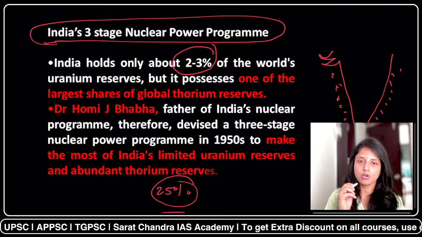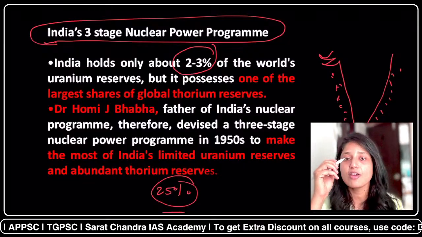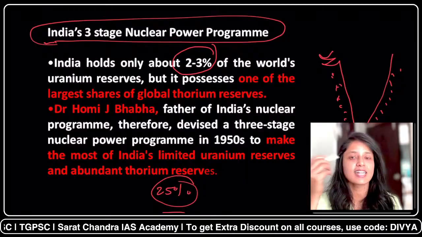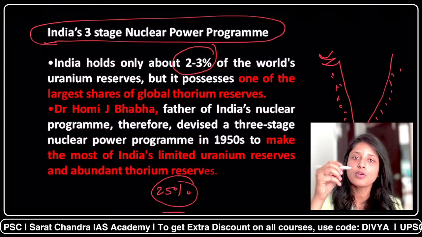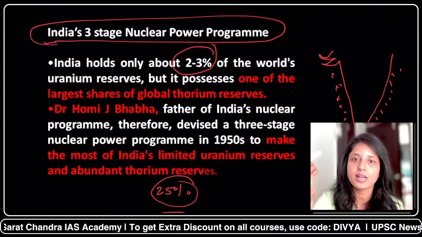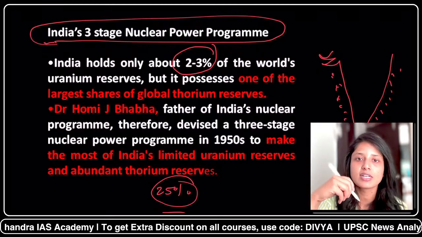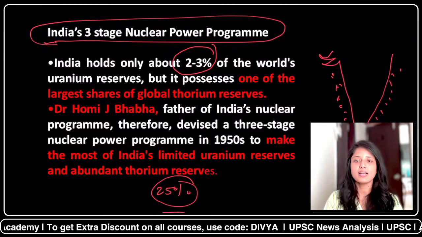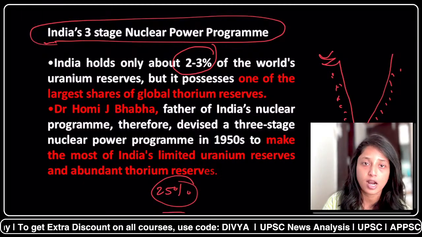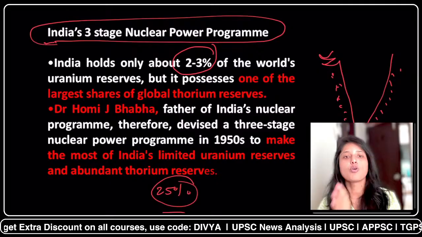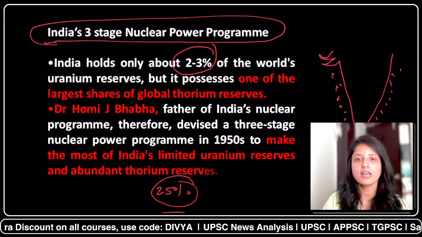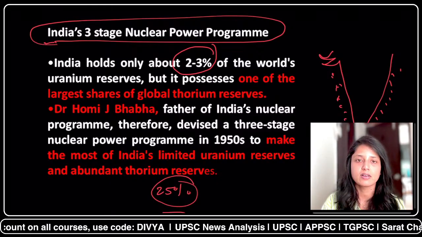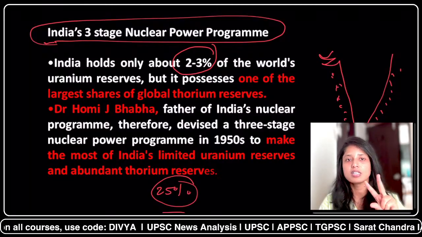As you also know, thorium is a fertile material, not a fissile material. So first of all, you need to convert thorium into a usable form, and only then can you use it in nuclear power reactors. That's why India planned the 3-stage nuclear power program. In the 3rd stage, thorium will be used. Here we are talking about fast breeding reactors, which are used in stage 2.